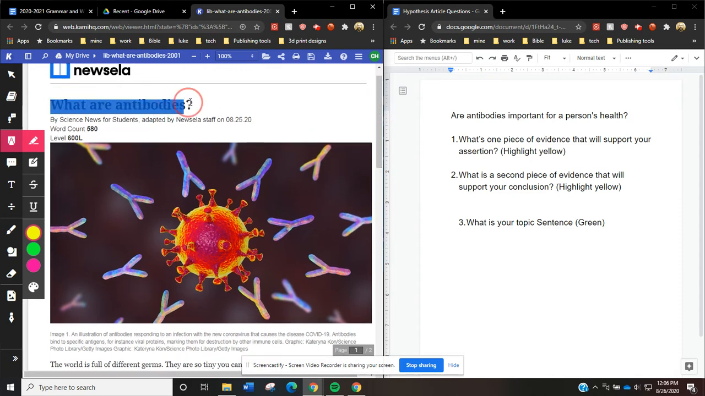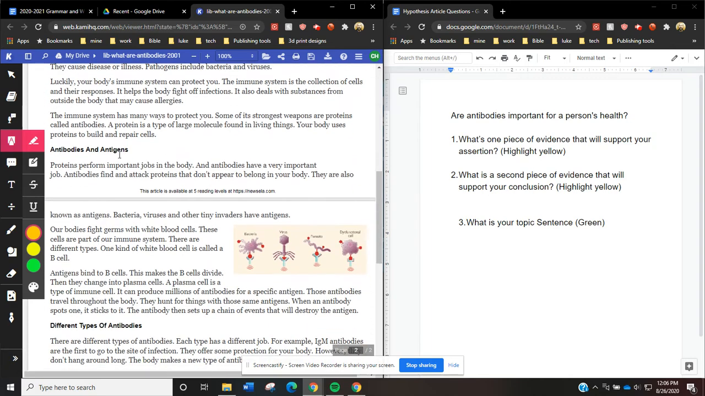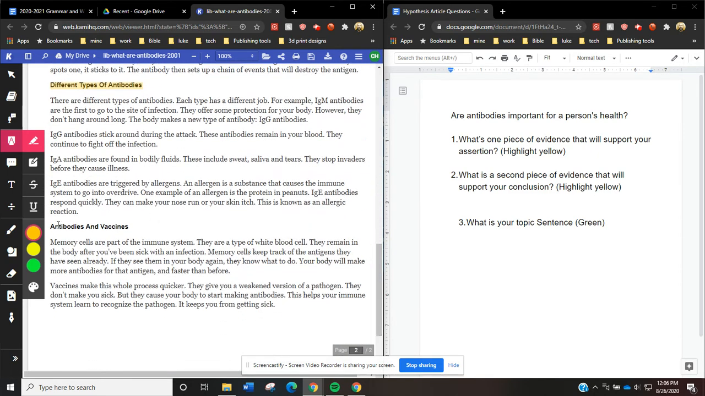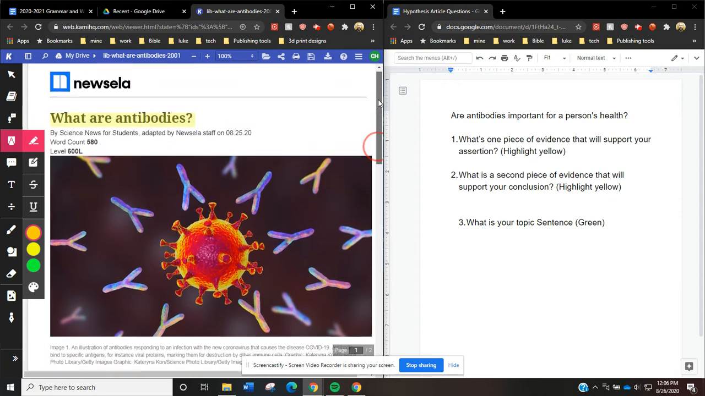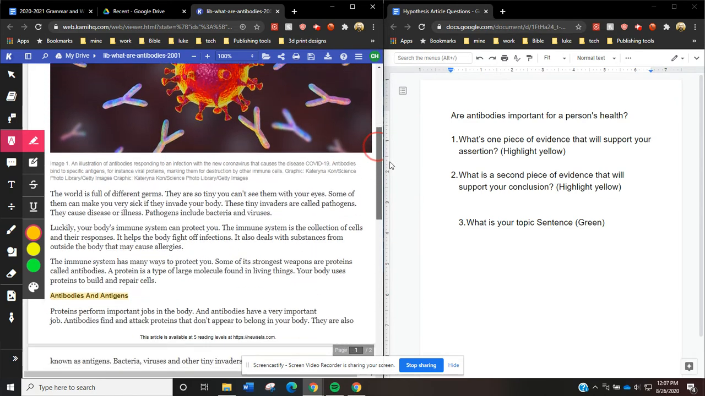So here's the title: What are antibodies? Look, I was able to highlight that yellow. Nice. I'll go with that yellow. I have headings: antibodies and antigens, different types of antibodies, and antibodies and vaccines. I know vaccines stop people from getting sick. All right, let's take a look at what I got. My question again is, are antibodies important for a person's health? So I have to look for ways, yes or no, that they are important to a person's health. All right, let's start reading.